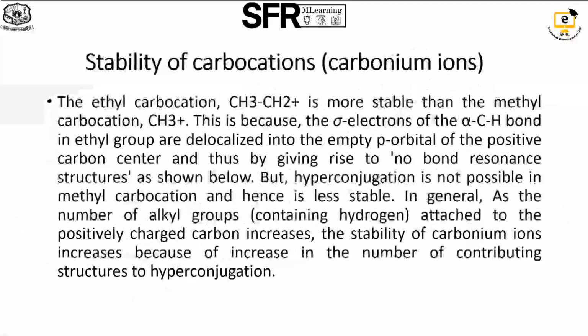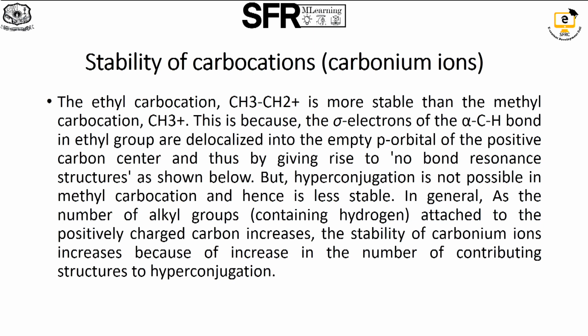So, herewith we discuss the stability of carbocations. The ethyl carbocation is more stable than the methyl carbocation. This is because the sigma electrons of the alpha C-H bond in the ethyl group are delocalized into the empty p orbital of the positive carbon center, thus giving rise to no-bond resonance structures as shown below. But hyperconjugation is not possible in the methyl carbocation and hence it is less stable.